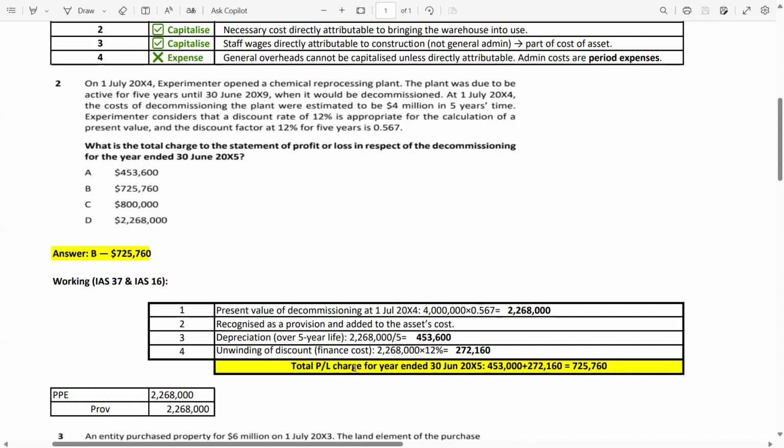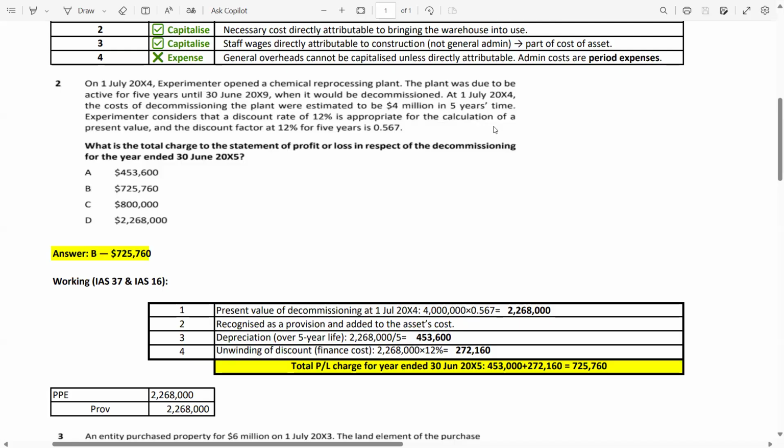So the total P&L charge for the year ended 30th June 2005: 453,600 is from the depreciation and 272,160 is from the finance cost. So the total is 725,760. So the answer is option B, because in option B we have 725,760.